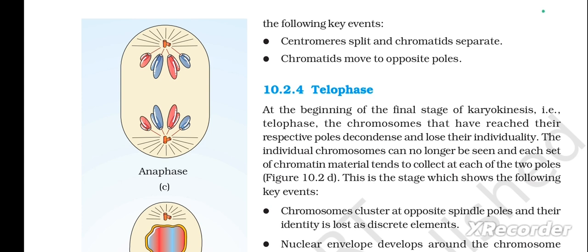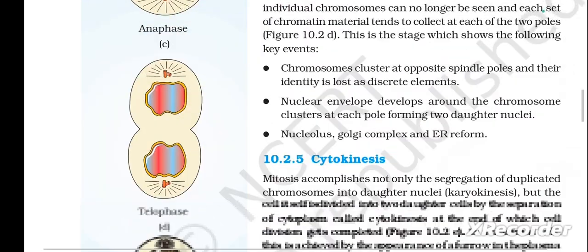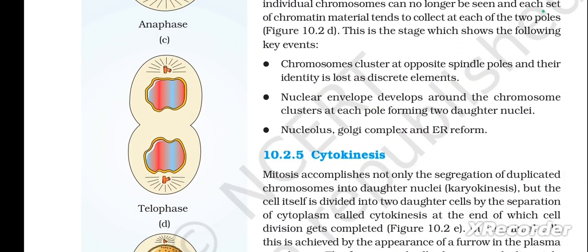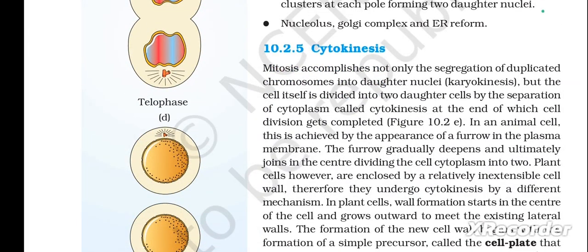This is the stage which shows the following key events. First one, chromosomes cluster at opposite spindle poles and their identity is lost as discrete elements. Second one is nuclear envelope develops around the chromosome clusters at each pole, forming two daughter nuclei. And the third one, nucleolus, Golgi complex and ER reform. And next one is 10.2.5, cytokinesis.